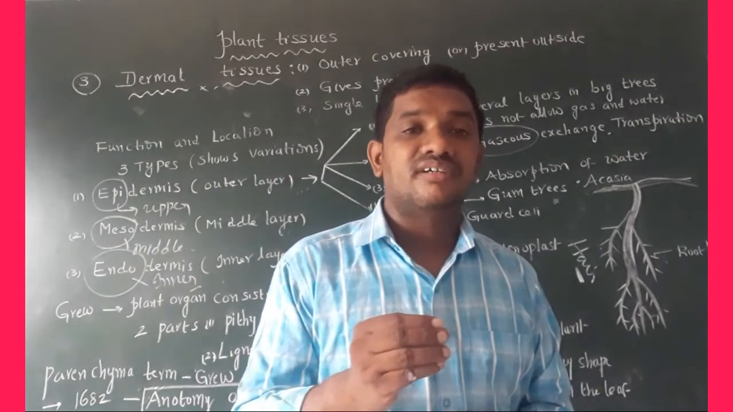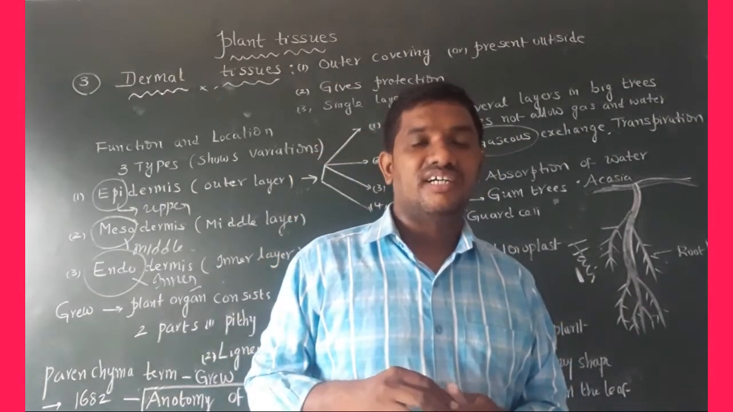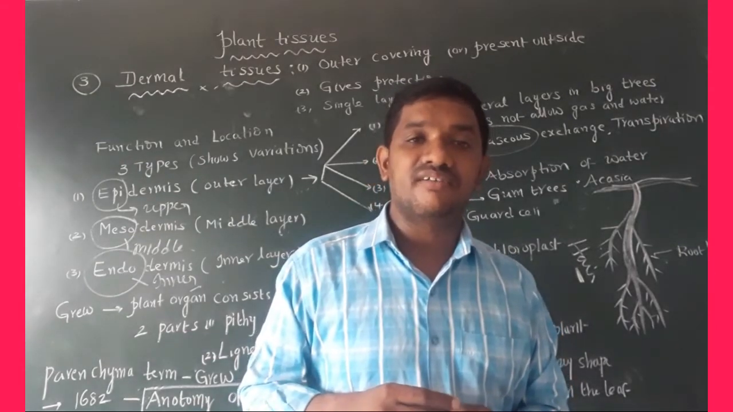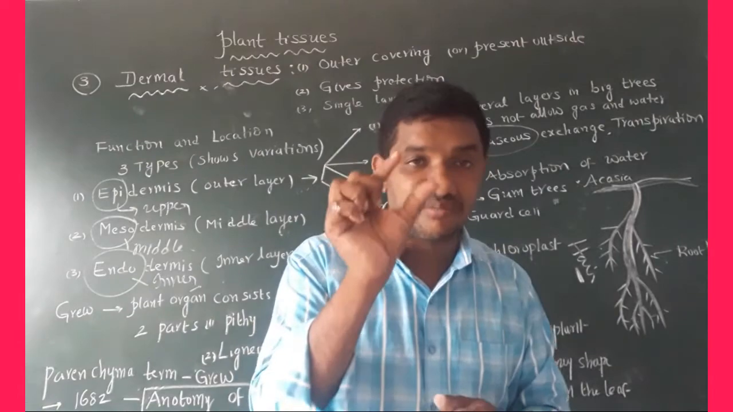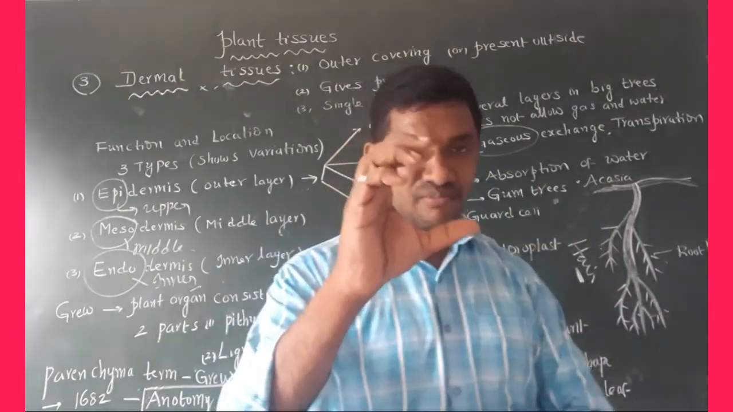Tell me some gum-yielding plants. Acacia. Do you know acacia? And Jatropha plants. These plants give us gum. These are called gum trees. Gum is also one of the dermal tissues. This is about the dermal tissue.